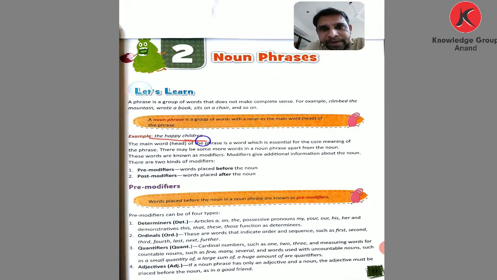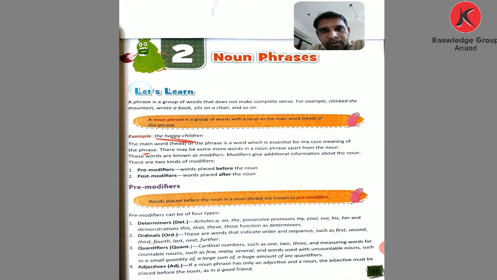Here children is the noun. The sad boy, so boy is the noun. The main word of the phrase is the word which essentially forms the core meaning of the phrase.